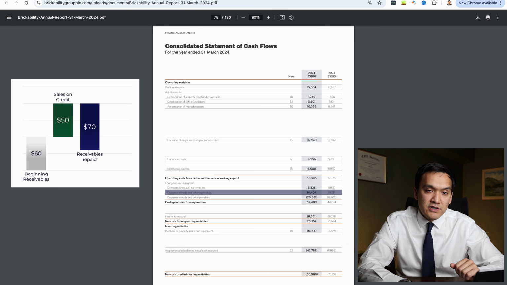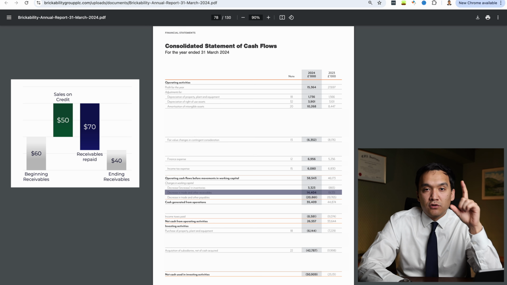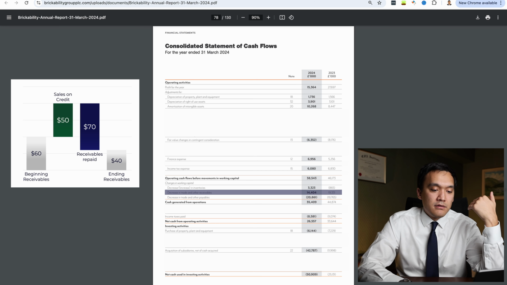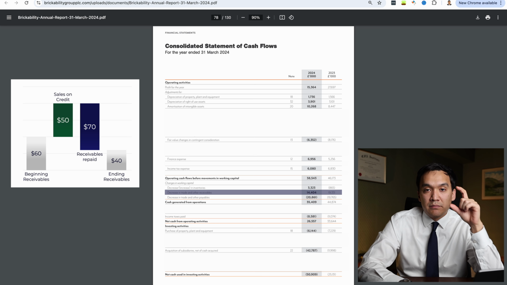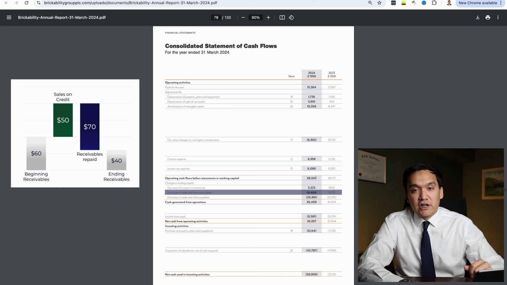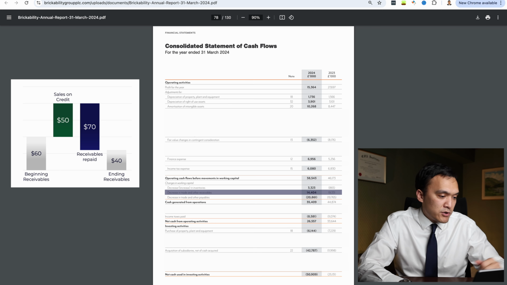So it decreased our receivables balance, and we have an ending receivables balance of $40. So you can see that in the profit and loss statement we have shown that we made $50 of sales on credit, but we actually received $70. So we received more by $20, so we need to add back $20 in our cash flow statement. And that's what we did here.